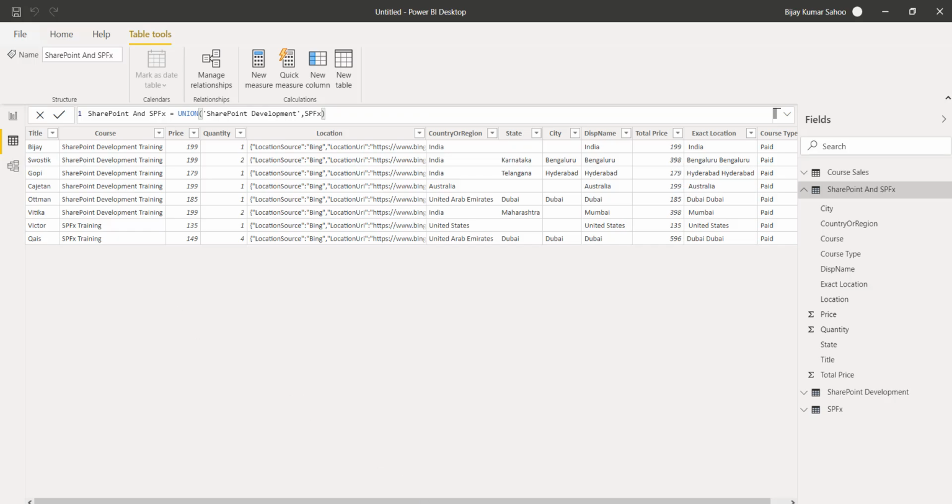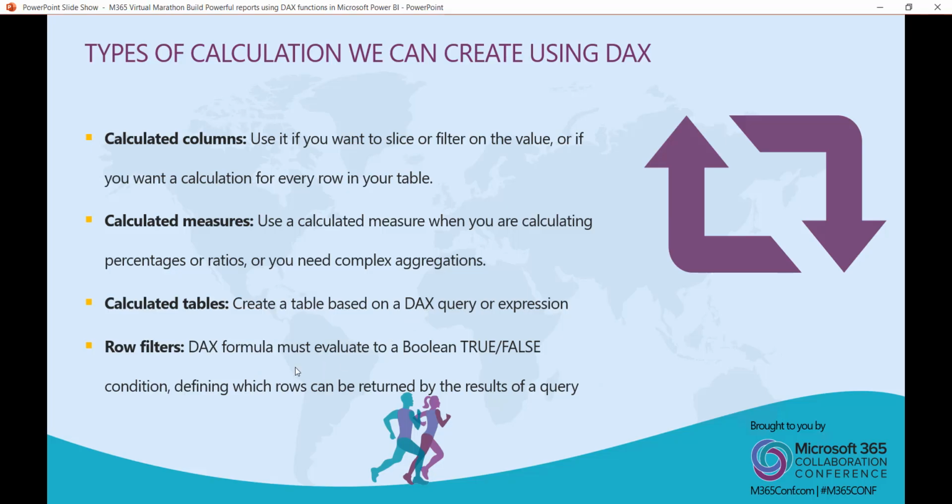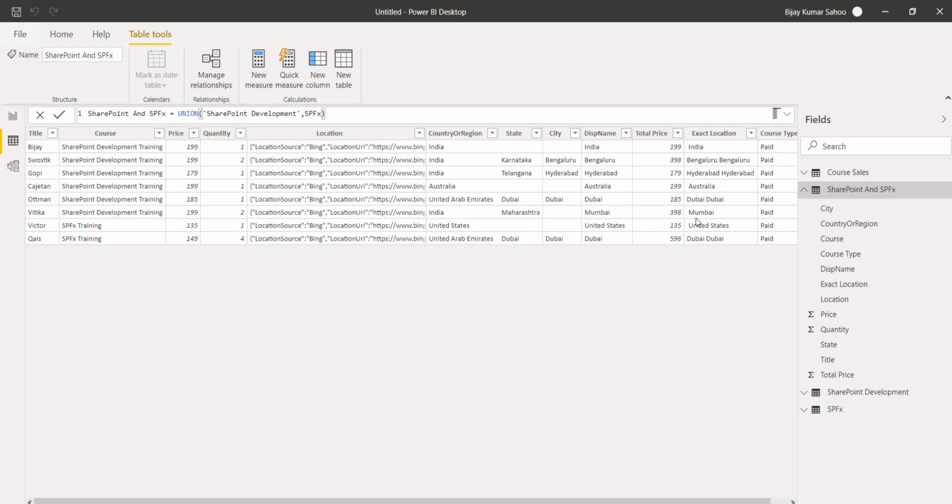Now we will discuss row filters. These are basically DAX formulas which evaluate to a Boolean true or false condition, which defines the rows returned by the result of a query. This is basically for a row-level filter. It will give you a record if the condition is satisfied, meaning it is true, else it will be false. So I will go to my report here and show you how we can use this.